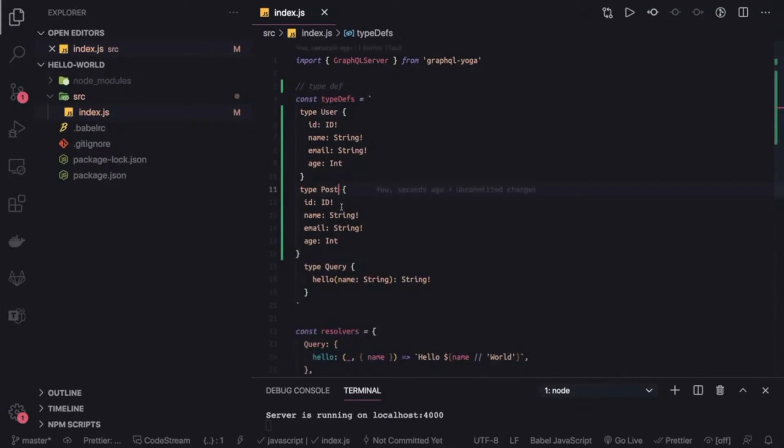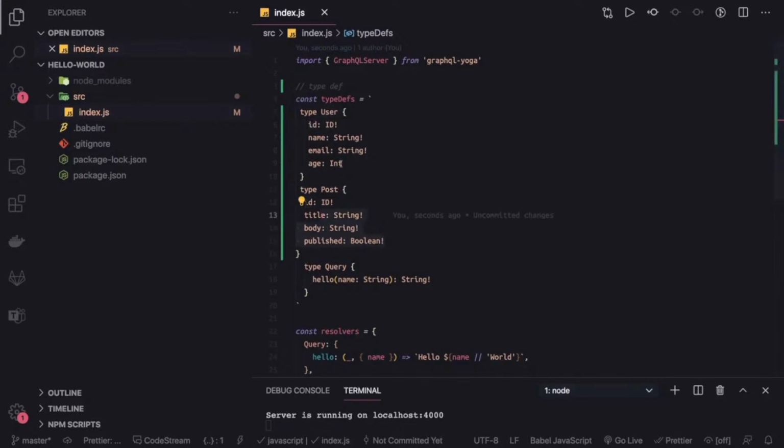I will not cover more of these basic things because we already know what all these are about. So in the post we have a title which is of type string, body which is of type string, and we have published which is of type boolean. Now there is a meaning to these types: id, string, boolean, object, all these are actually types. So this is a parent type, and these are the types of each and every property that we are defining inside a post and user.